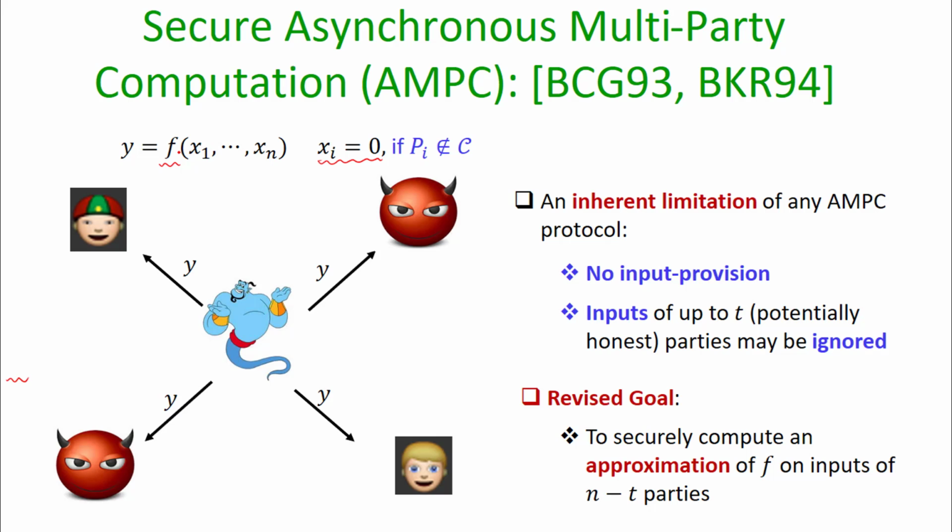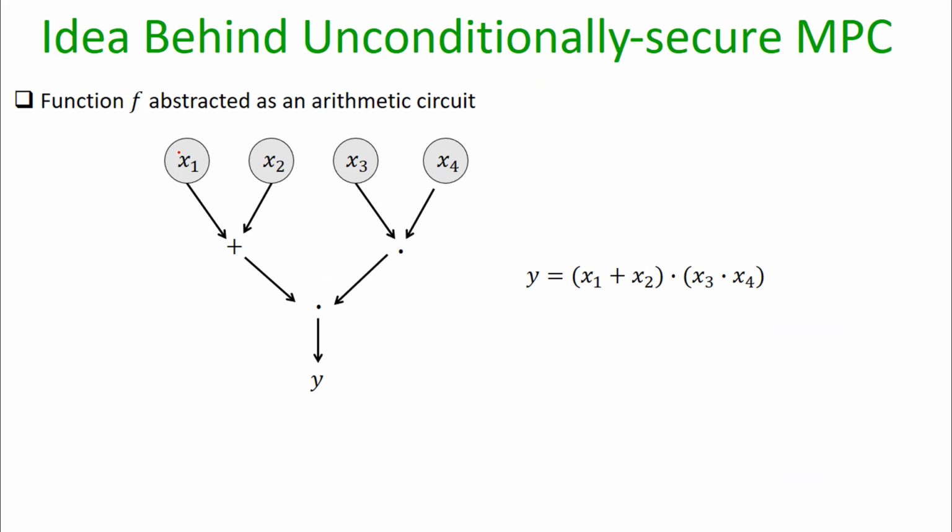So the goal of any real world asynchronous MPC protocol is to emulate this asynchronous trusted third party. The idea behind any unconditionally secure MPC protocol, including ours, is that of shared circuit evaluation, where we assume that the function f which the parties want to compute is abstracted and represented by a publicly known arithmetic circuit over some finite field.